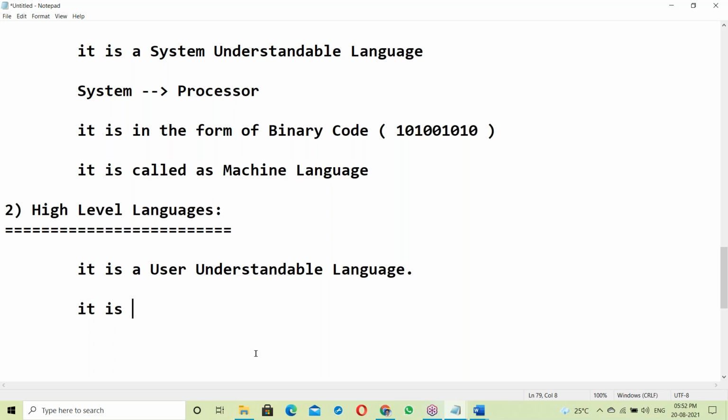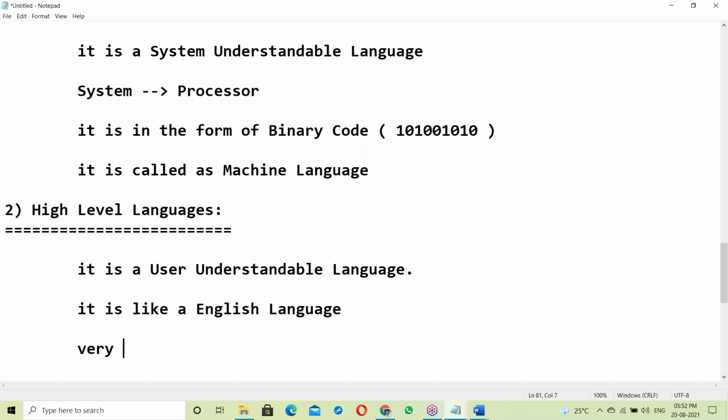The generation of languages I'll explain later. High level language is a user understandable language, like English language, and very easy to understand.